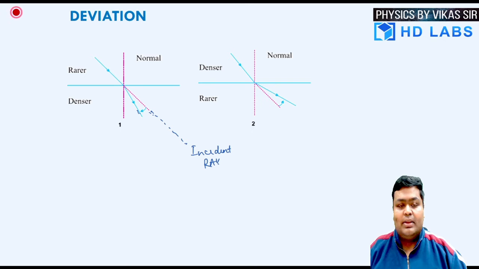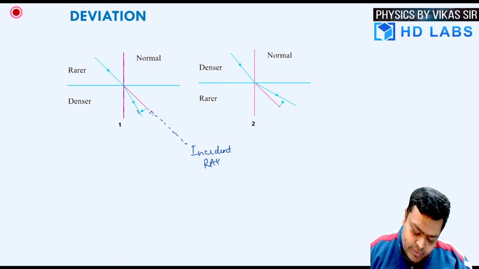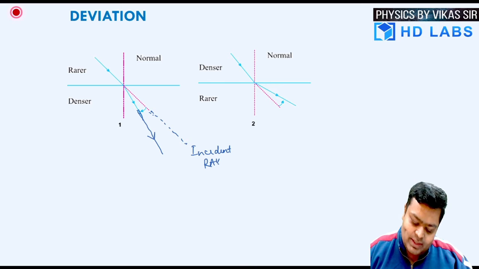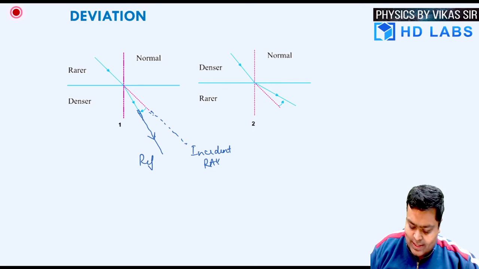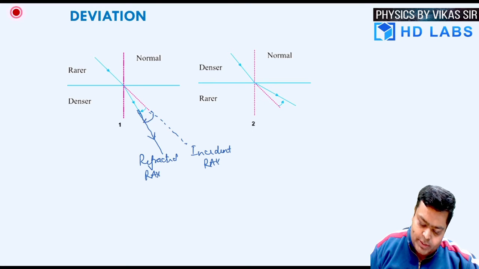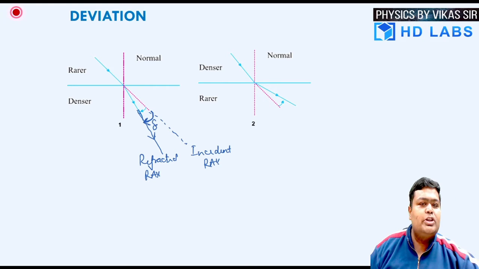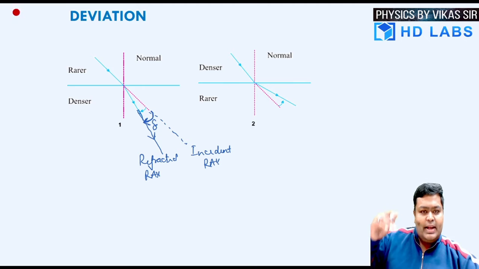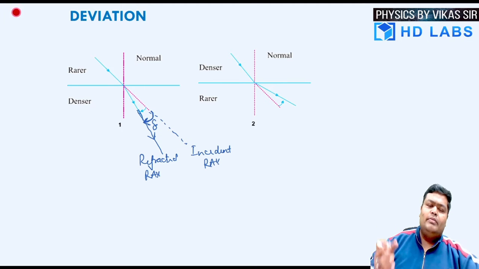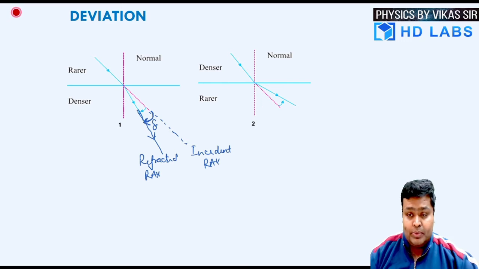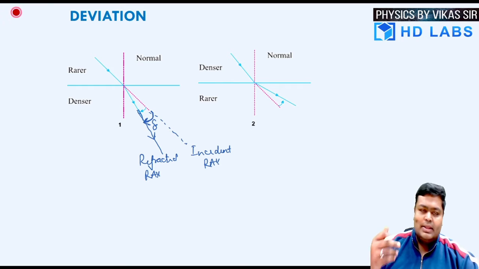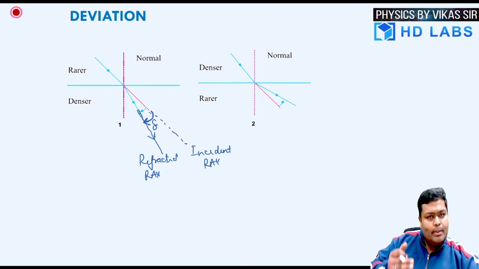We know that there is rectilinear or straight line propagation of light. But with the help of the phenomenon of refraction, we are able to deviate the light from its path and the light is moving in this direction. I am mentioning this as a refracted ray. There is a deviation produced over here, and this is measured as the angle of deviation. What is the angle of deviation? That's the angle contained between the incident and the refracted ray. We can also call the refracted ray the emergent ray, and define the angle of deviation as the angle between the incident and the emergent ray.